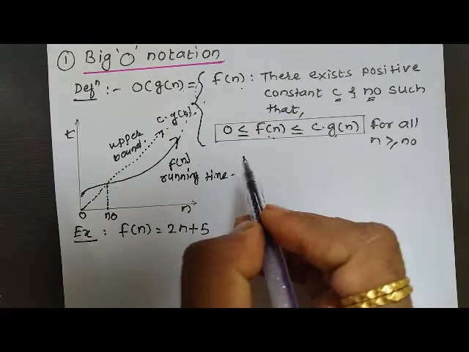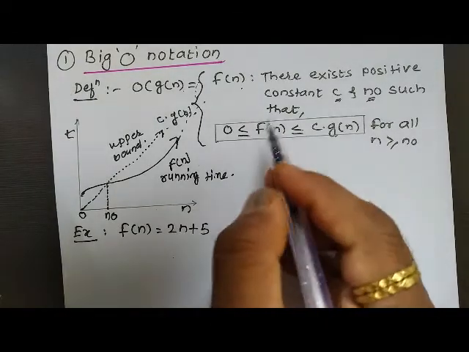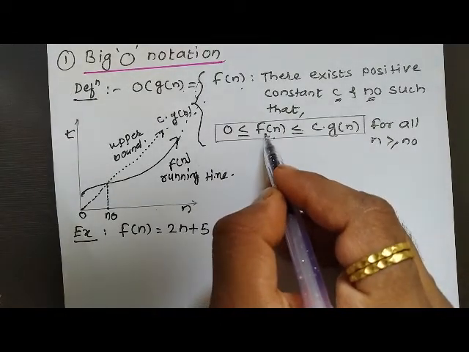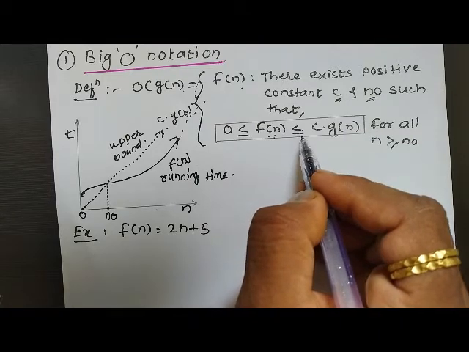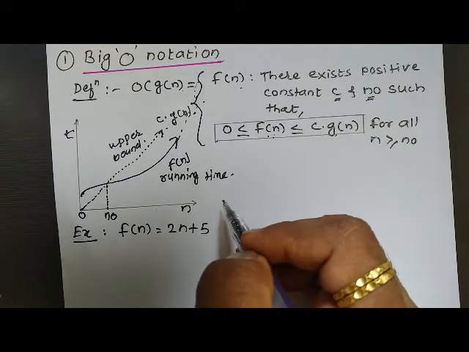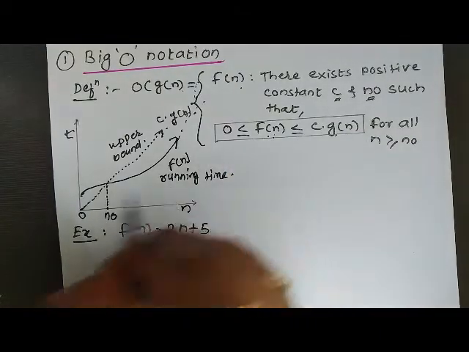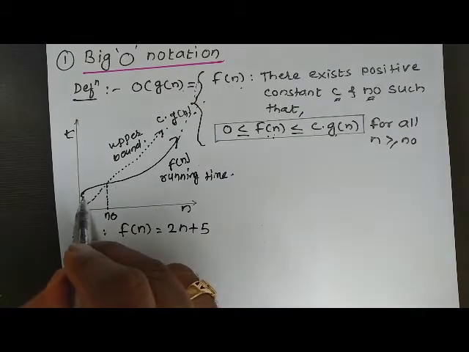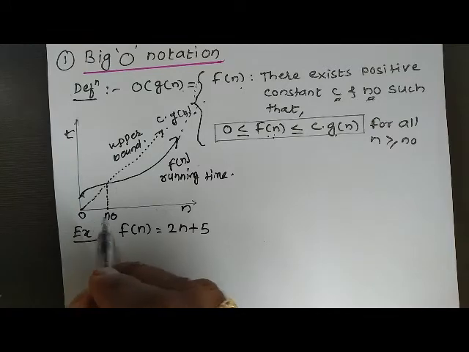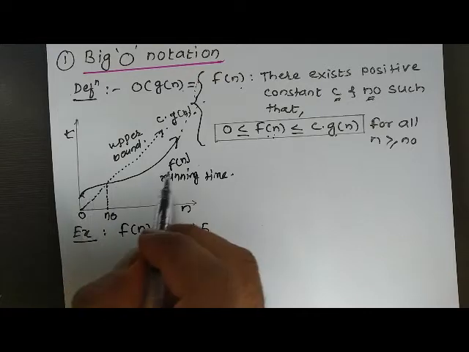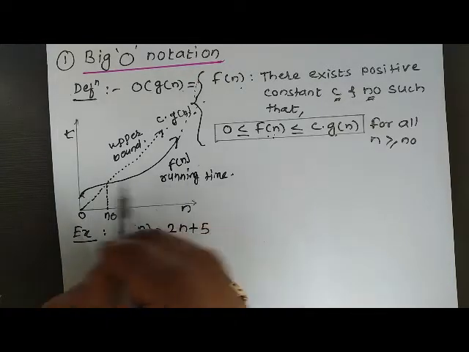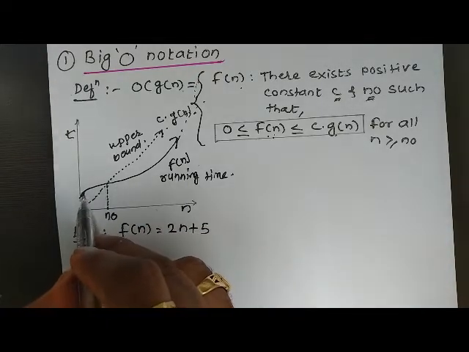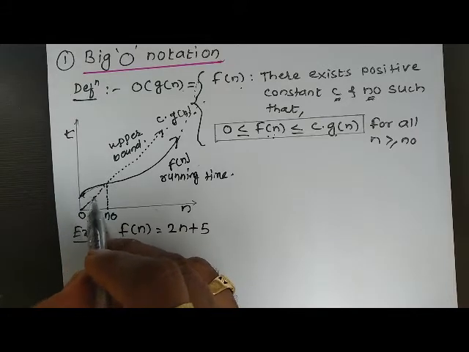Now this can be made more clear with the help of one example. We have to prove that this f of n is always less than or equal to c into g of n. Now one thing I forgot to mention here, that at some initial level, maybe for some range of inputs, this f of n, that is the running time of my algorithm, will be greater than this upper bound.